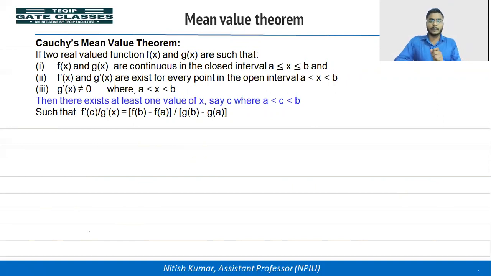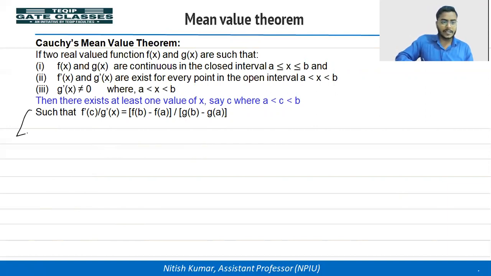At any point, the value of the derivative of g(x) should not be 0. If the two functions satisfy the conditions, then there exists at least one value of x, say c, where c belongs to (a, b), such that f dash c divided by g dash c is equal to f(b) minus f(a) divided by g(b) minus g(a). Okay.